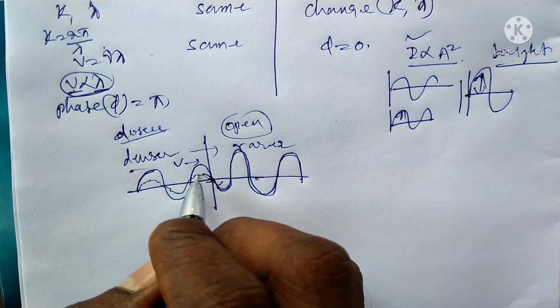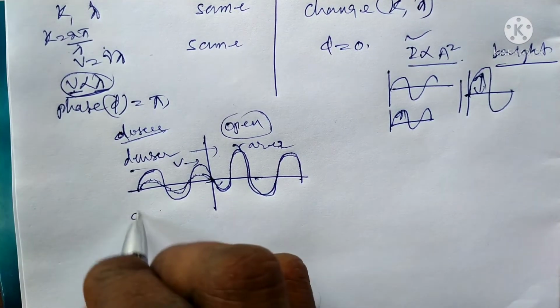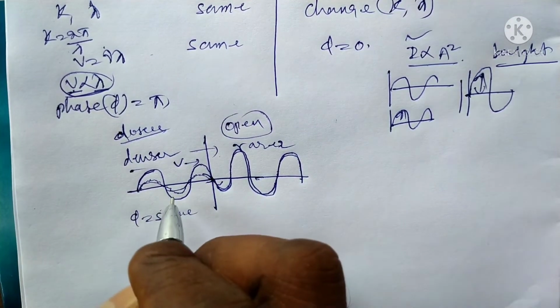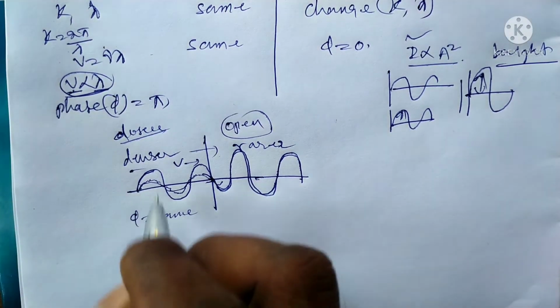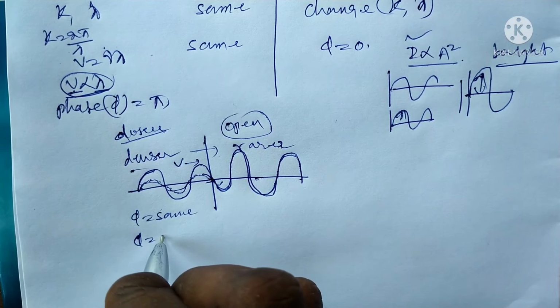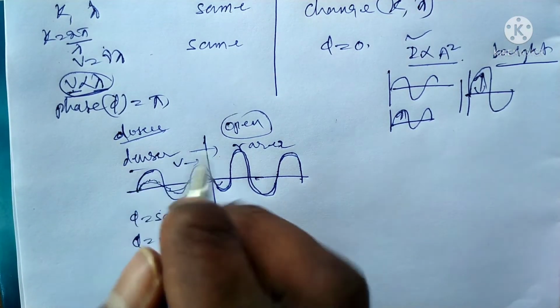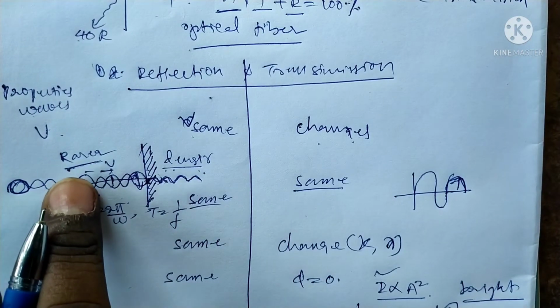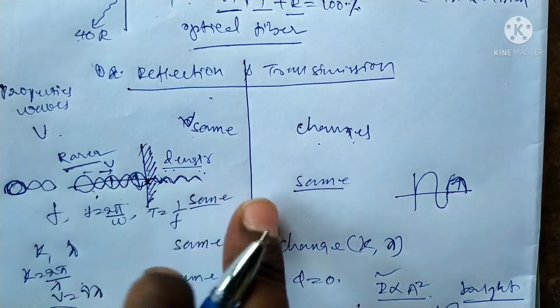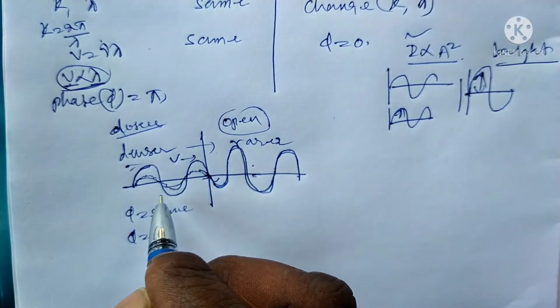The reflected wave is like this, along the same phase, that is, the phase difference is 0. Here the wave moving from rarer to denser medium is different from denser to rarer medium.